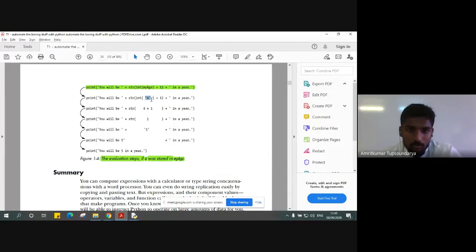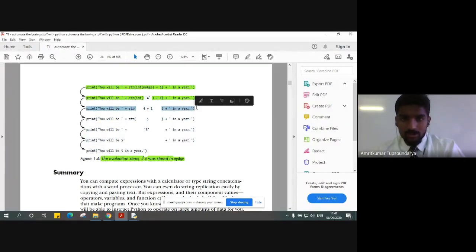Now this 4 is getting converted into an integer 4. You can see here, after this line is executed, this 4 has become an integer 4, and there is no single quote there. It's not a string anymore. It is an integer value.